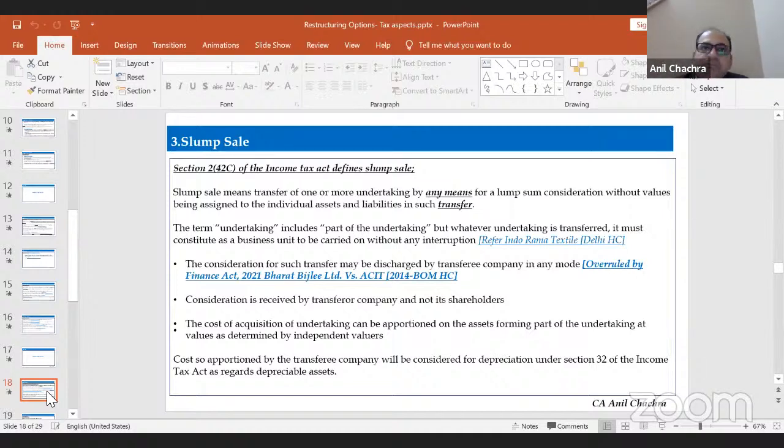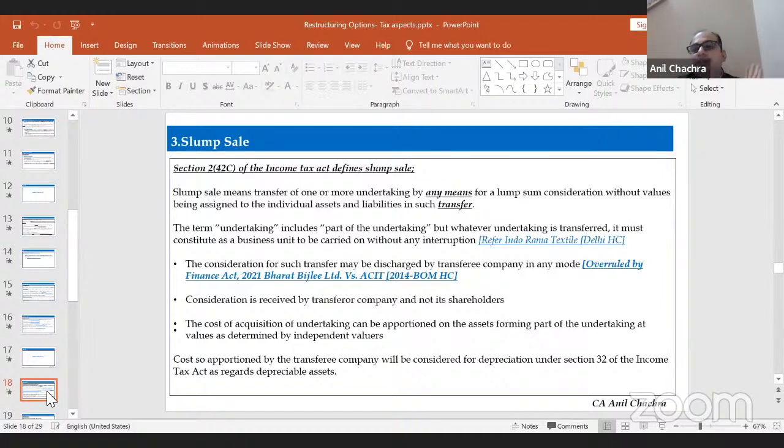In a slump sale, consideration will be given to the company rather than in the hands of the shareholder. So earlier, in the amalgamation and the demerger part, consideration was given to the shareholders only, right? For the amalgamation as well as the demerger, the company is not going to get any type of benefits. Only then are the merger and the demerger tax neutral. So slump sale is not tax neutral. Shareholder will not get any benefit. The company is going to get the consideration in the form of cash, bank, or any means, right?